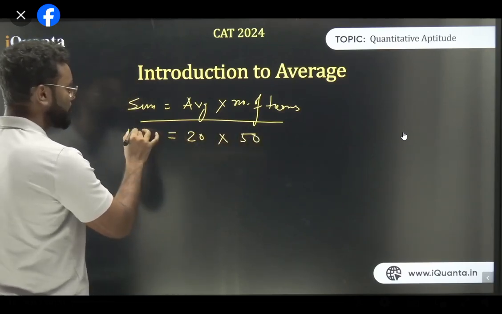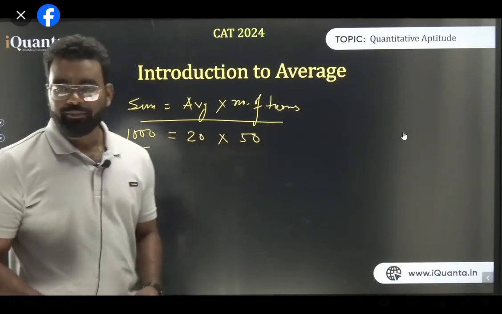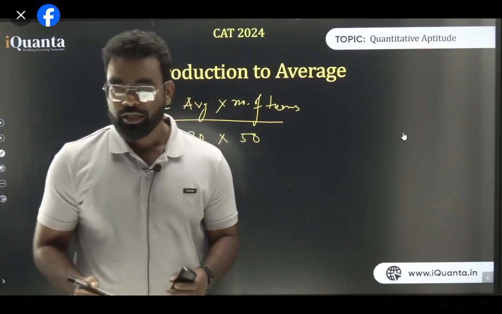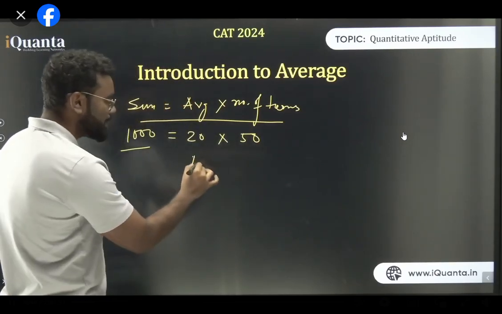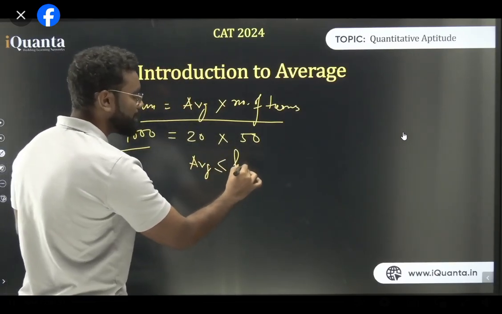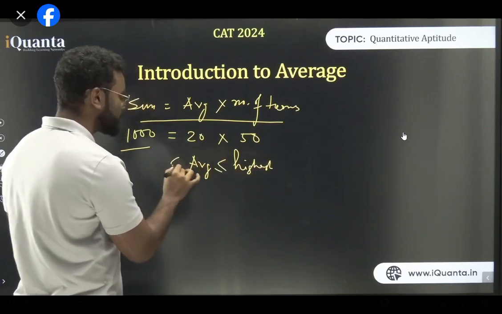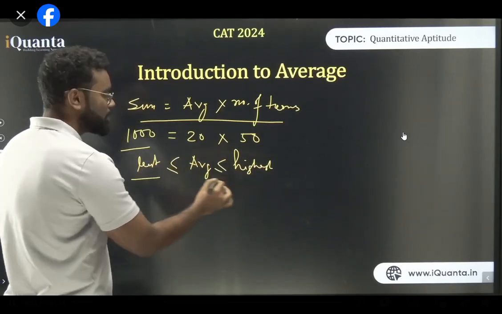The sum has to be 1000. So I can say sum is basically average into number of terms, right? So that is sum. Second, average is always less than or equal to the highest value and more than or equal to the least value. So this can never happen.